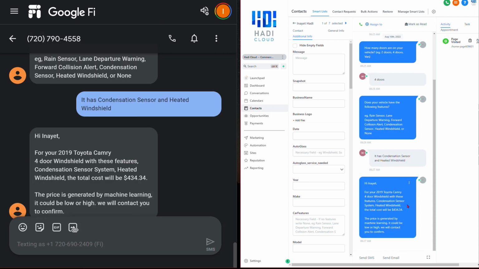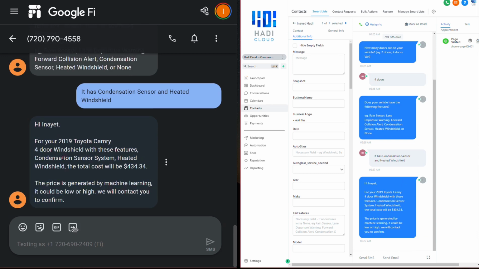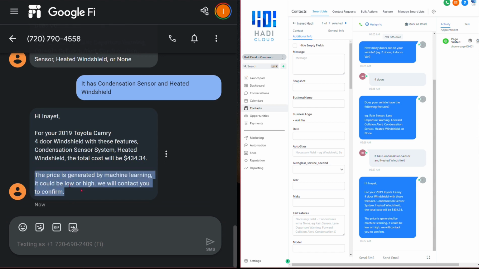But everything right here is controlled by the AI agent. So this is my text message. It says, hi Nat, for 2019 Toyota Camry 4-door windshield with these features, condensation, the heated windshield, the total cost will be $434. And I just have this text that's saying it has generative machine learning, it could be low or high. Now, there should be another portion that's asking me, would you like to make an appointment?